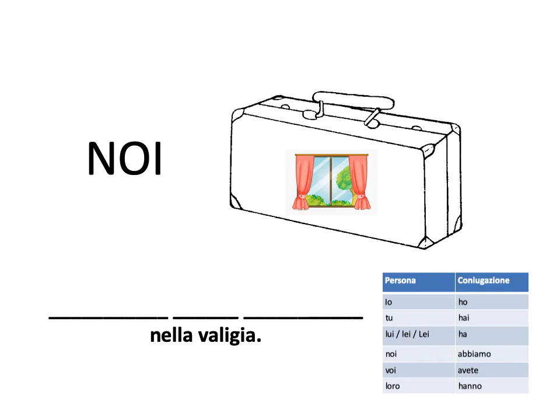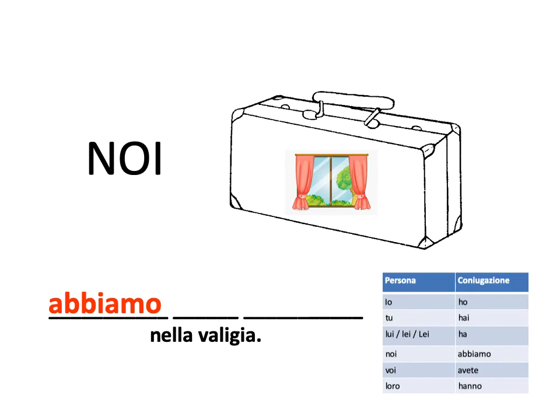So, what's going on here now? I want us to use the noi form. I want us to say we have. Okay? How do we say we have? Abbiamo. Right? Remember, you actually don't need to say the subject all the time in Italian, right? You don't need to say we have.